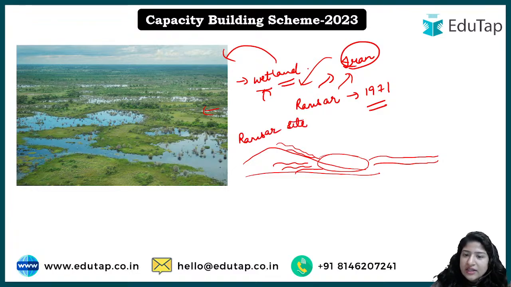आई होप इट इज क्लियर टिल नाउ. व्हाट इज दिस रामसार कन्वेंशन? The Ramsar Convention happened on 2nd of February 1971. Okay, I'm sorry, it's 2nd of February 1971. There it was decided by governments all across the globe that they will conserve the wetland as it has an important role to play in the environment. ठीक है, so that was the case, and the name that was given was Ramsar sites, right?